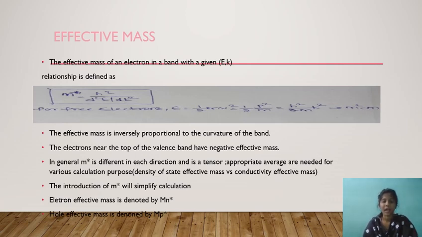Approximate averages are needed for various calculation purposes, such as density of state effective mass and conductivity effective mass. The introduction of m* simplifies calculation. Electron effective mass is denoted by Mn*. Hole effective mass is denoted by Mp*.